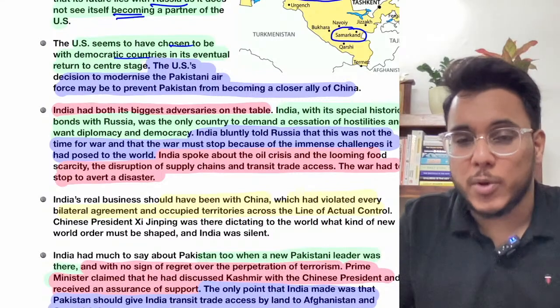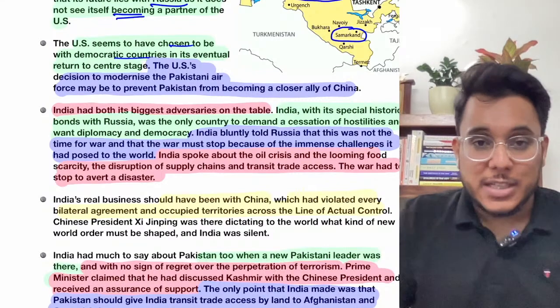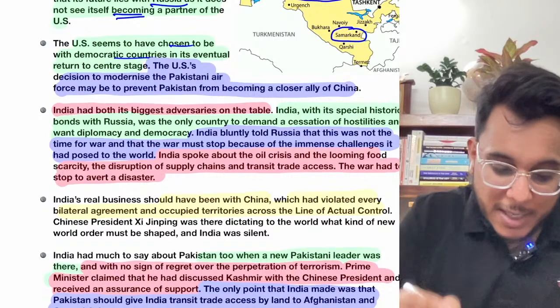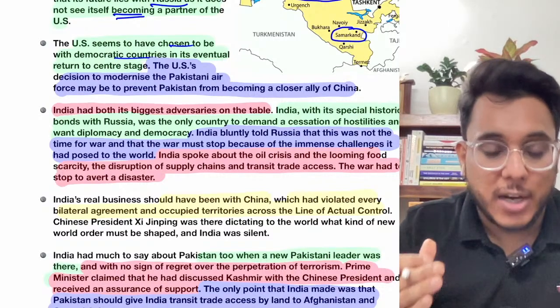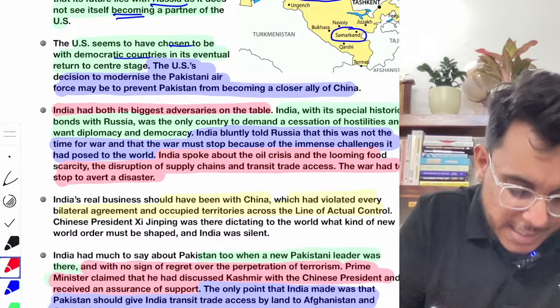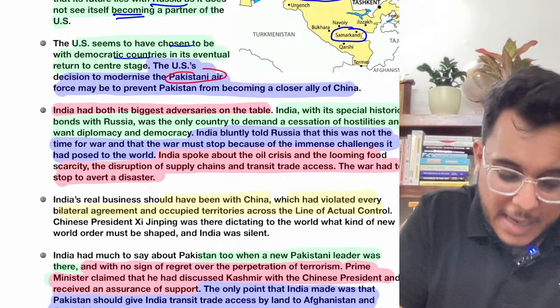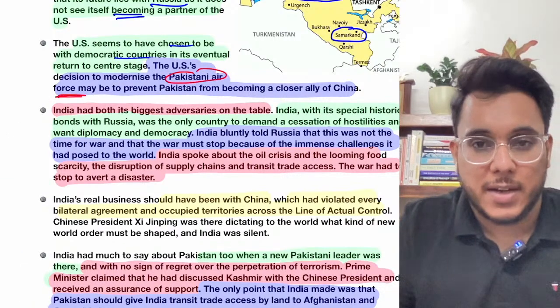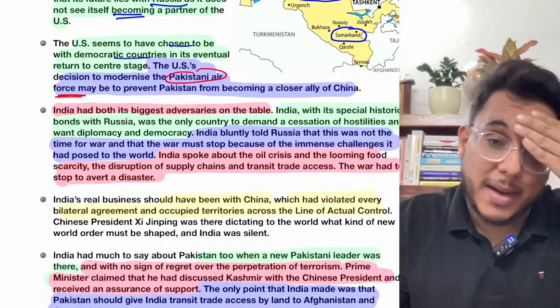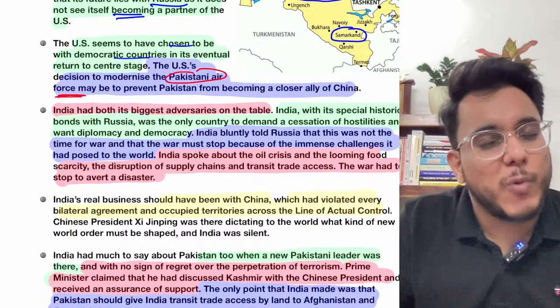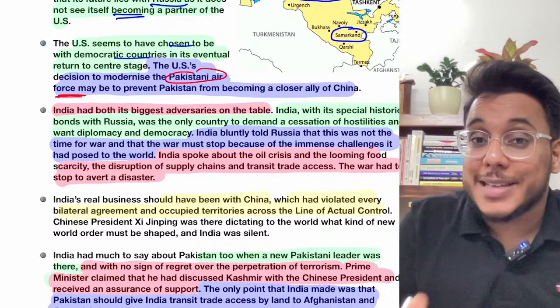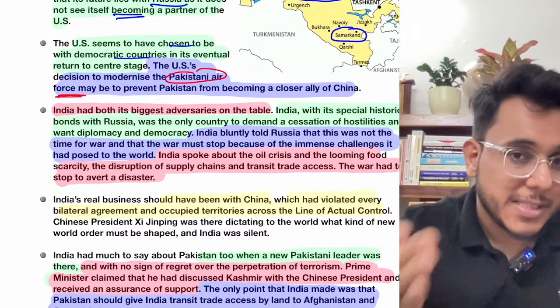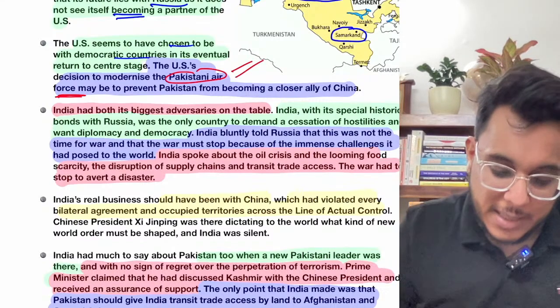The USA is gaining more and more democratic countries in its favor, and China is moving closer to Russia. Recently we have seen in the newspaper that the USA has offered Pakistan that its air force will be refitted. Assistance for the Pakistani Air Force is being provided by the USA. Why is the USA doing this? So that Pakistan doesn't go closer to China and Pakistan favors the USA. That is what's going on.